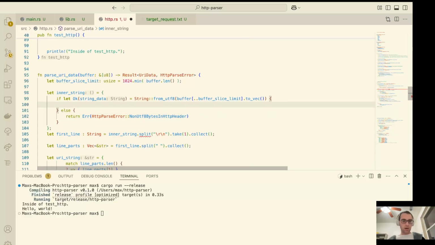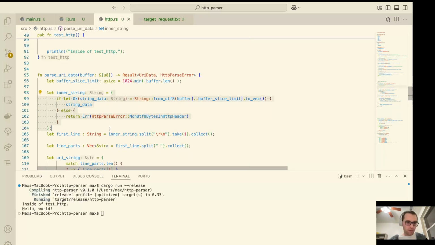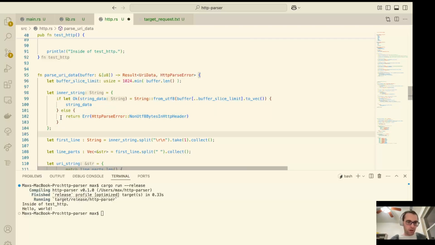And then here, we are just going to return out of this little section of code, this anonymous function that we've created, and have it be assigned to this. So that's great. This means we don't have to go define some other function, and we can have an early escape if something goes wrong.